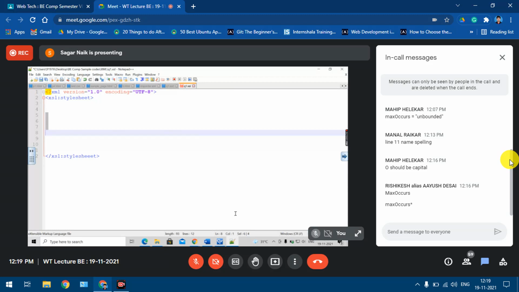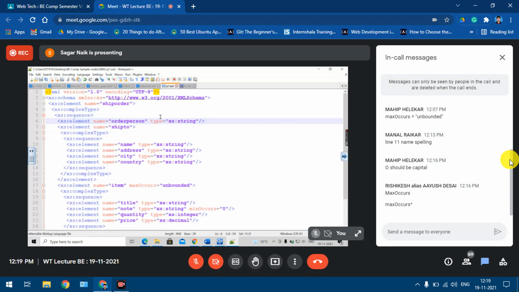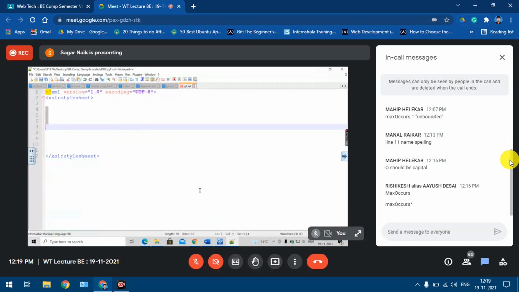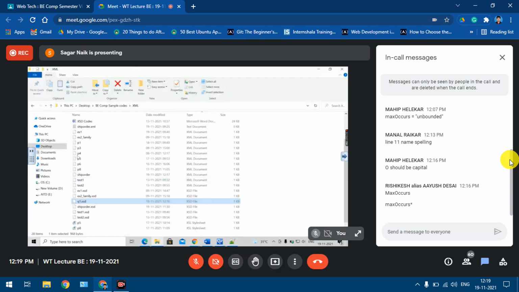Understood, no? Fine. So you can write the transformation also if you are done with the DTD and the schema part. Otherwise, yesterday in the lab, many people had implemented almost all the DTDs. Try to implement schemas also by tomorrow, right? And next week you can practice the transformation programs. Next week also you'll be getting 3-4 days. Now going to the semester papers.